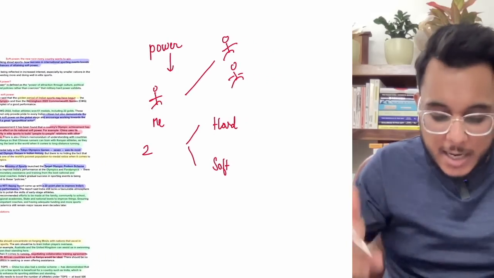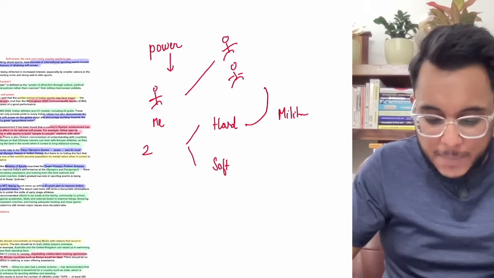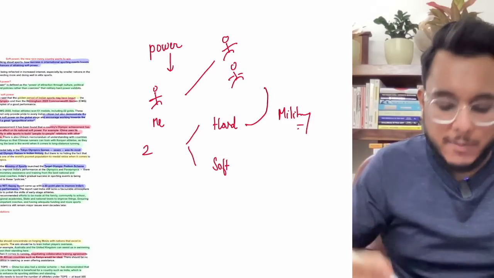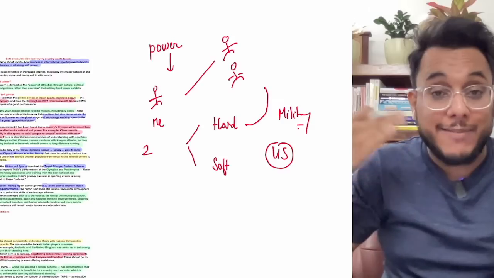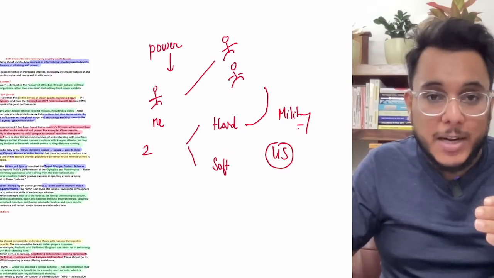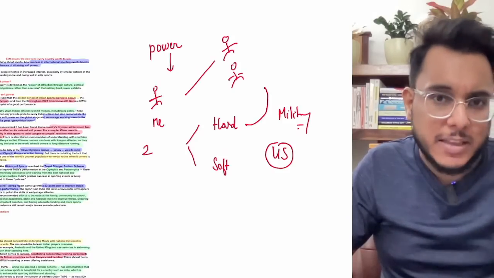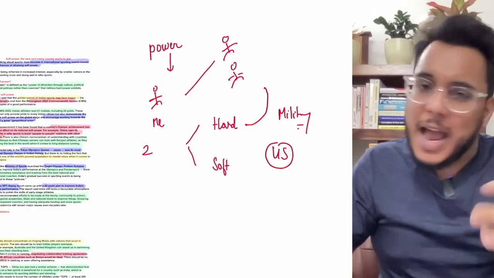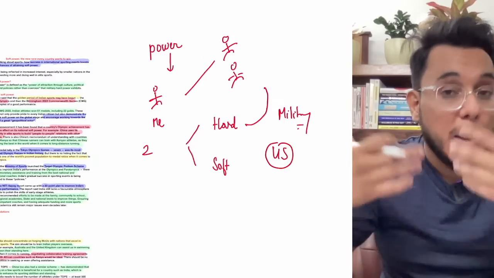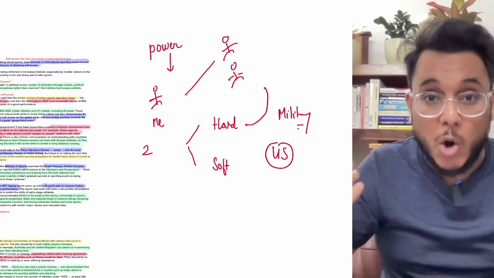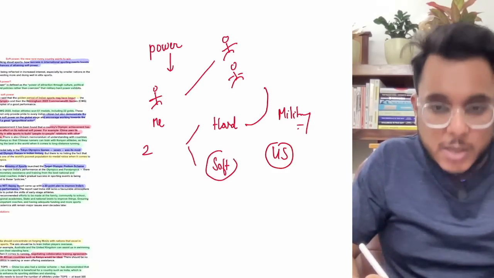Now, hard power means military power. For example, the USA. The USA is a very big military power, and by that, if the USA orders a small country that you will not do trade with XYZ country, the small country has to stop the trade. Why? Because otherwise the USA might attack, because the USA has a very strong superpower status, military power. That is hard power. On the other hand, there is soft power.